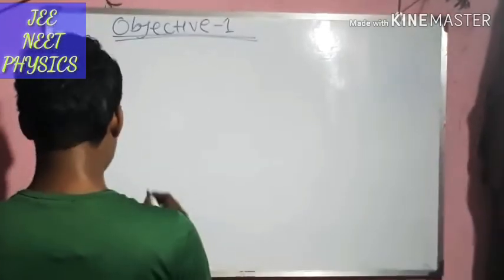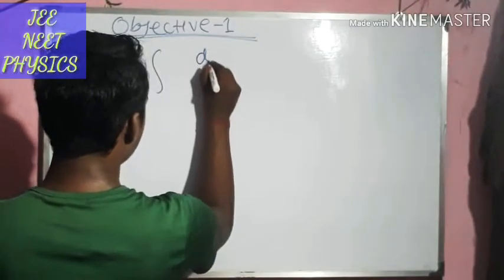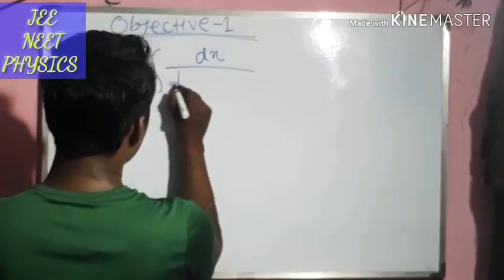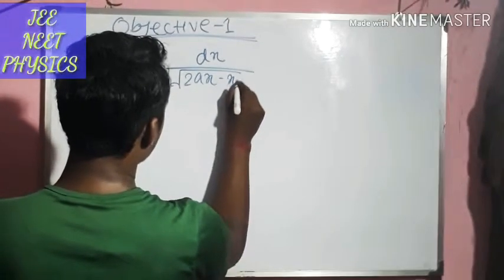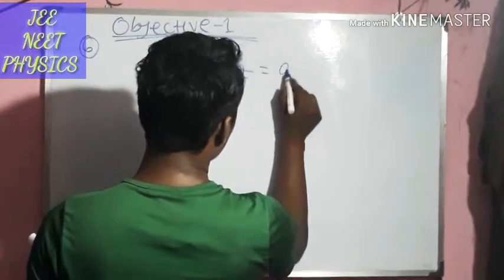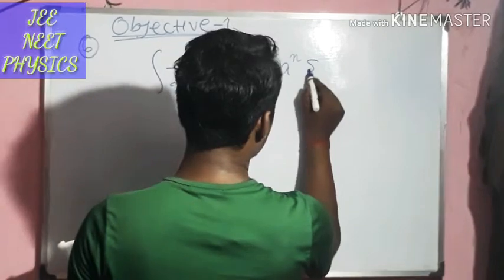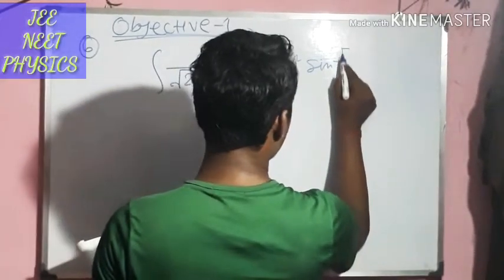Given that the integration of dx over root of 2ax minus x square is equal to a to the power n into sin inverse of x by a minus 1.